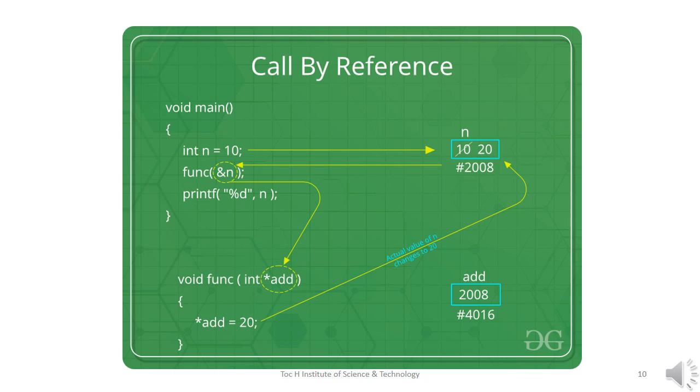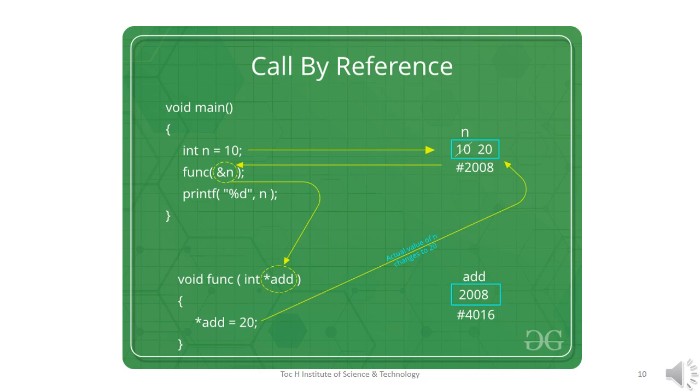This figure will give you a clear idea about how call by reference works. In this example, inside the main function, I have initialized a variable n with value 10. So inside the memory location of n, value 10 is stored. Suppose the address of n is 2008. Then I called a function func by passing &n as argument, that is the address of n. Then the control will go to the function definition.